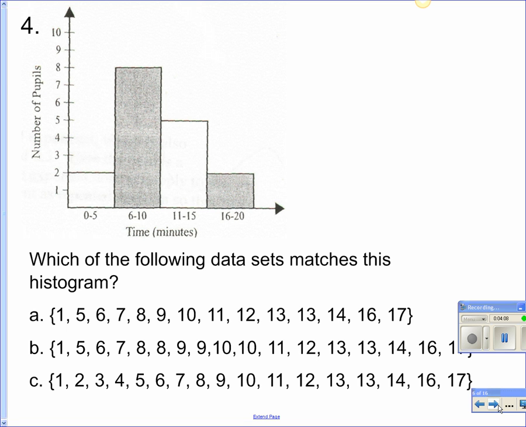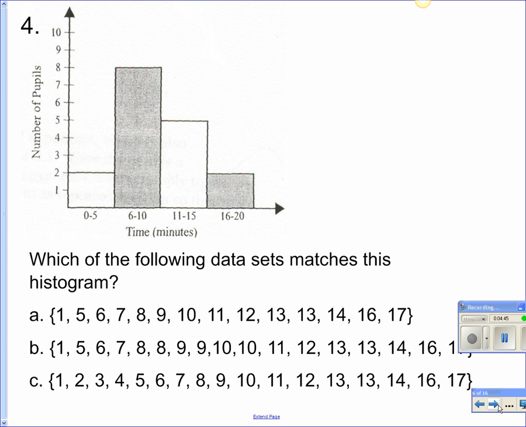Number 4. Which of the following data sets matches the histogram? Okay. So again, from 0 to 5 minutes, how many pupils, that means students, took 0 to 5 minutes? 2. 2 students took 0 to 5 minutes. How many students took 6 to 10 minutes on their, let's say, homework? 8 pupils, that means students, okay? How many took 11 to 15 minutes on their homework? 5. And how many took 16 to 20? 2. Okay, so let's look.